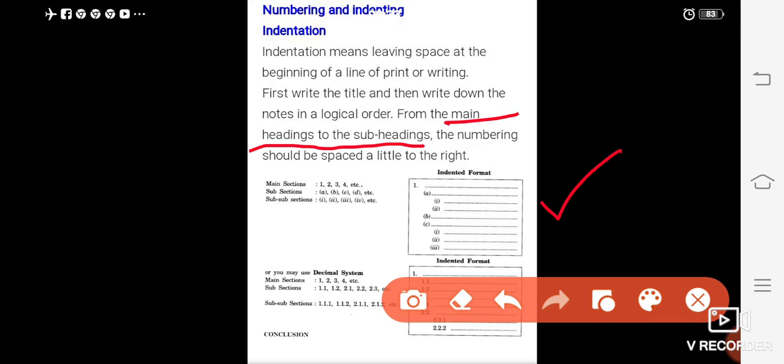Next, you may use the decimal system. Main sections: first, second, third, fourth. Subsections 1.1, 1.2, 1.3 and 2.1, 2.2. In this way you can take subsections 1.11, 1.12, but you have to follow the same format. You can take any format.